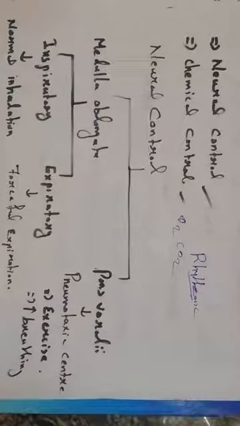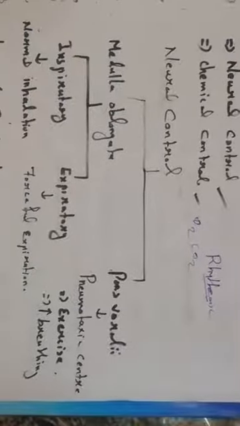The brain is divided into three divisions: forebrain, midbrain and hindbrain. The forebrain consists of the cerebrum, the midbrain consists of the corpora quadrigemina, and the hindbrain consists of the cerebellum, pons varoli and medulla oblongata. Especially, the regulation centers are present in the hindbrain region.